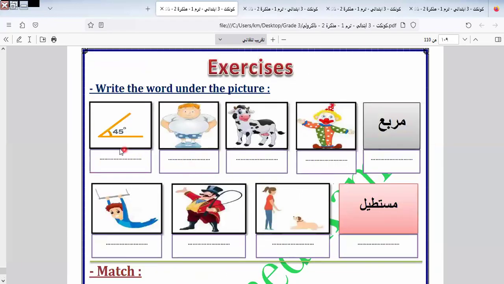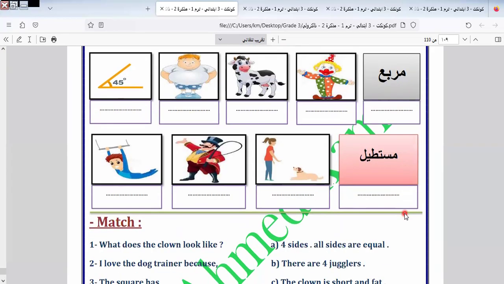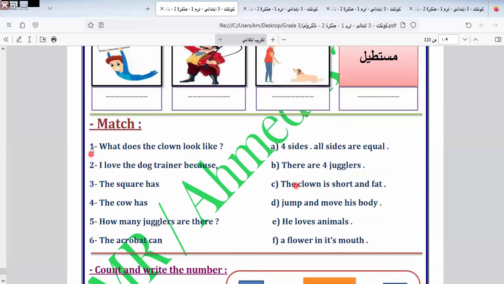I will answer some of them. Here is what? Here is angle, as we know it here, angle. Here is cow, clown. Here is what? Here is square, rectangle, as we know it here during the lesson. What does a clown look like? As we know it, the clown is this one. So I select number one by letter C.